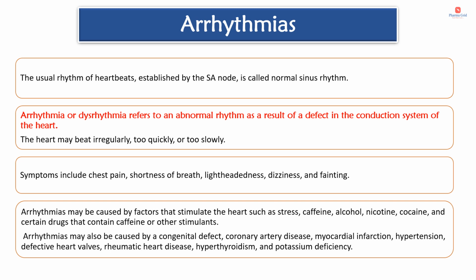Symptoms include chest pain, shortness of breath, lightheadedness, dizziness, and fainting. Arrhythmias may be caused by factors that stimulate the heart such as stress, caffeine, alcohol, nicotine, cocaine, and certain drugs that contain caffeine or other stimulants. Arrhythmias may also be caused by a congenital defect, coronary artery disease, myocardial infarction, hypertension, defective heart valves, rheumatic heart disease, hyperthyroidism, and potassium deficiency.